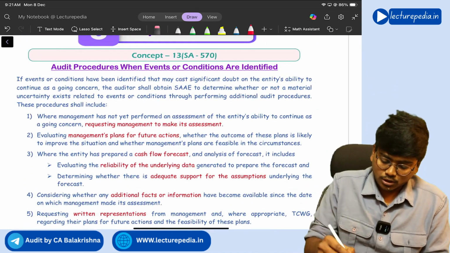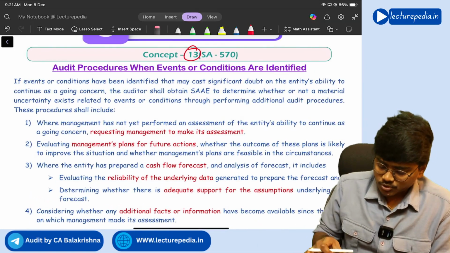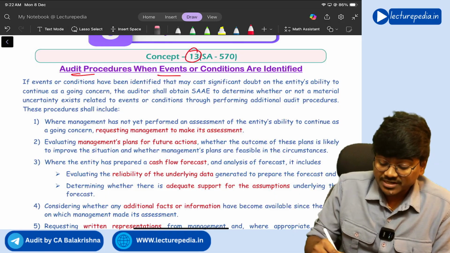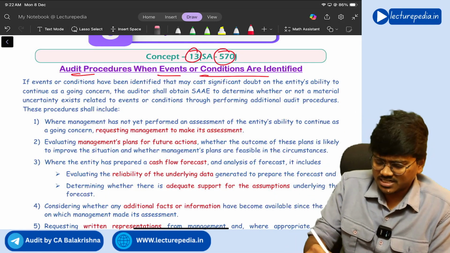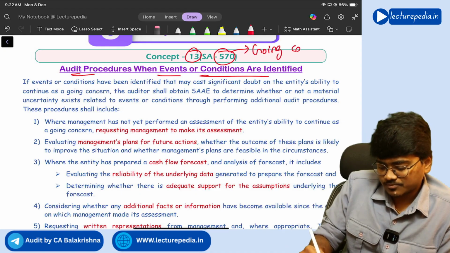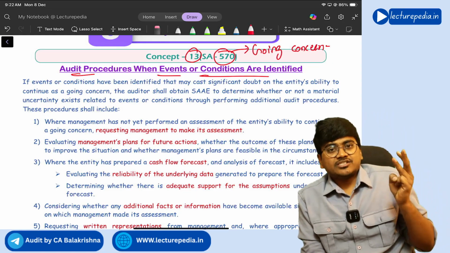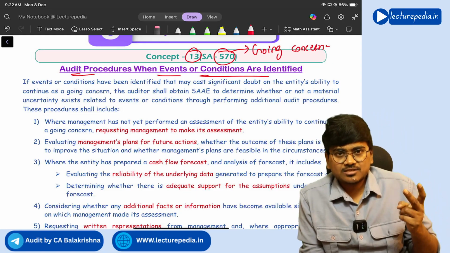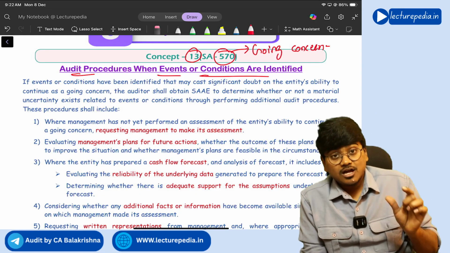Next, concept number 13, which is audit procedures when events or conditions are identified, from SA 570. SA 570 deals with going concern, right? In going concern, there are certain financial events, operating events, or you can call them financial conditions, operating conditions, and other conditions or other events.